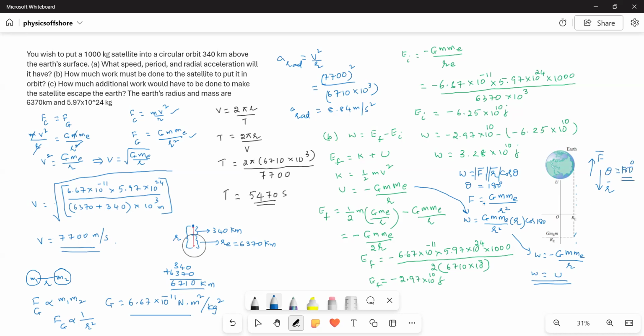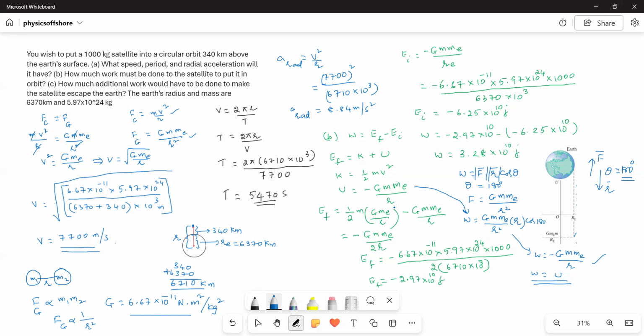And then we know what the force is here. It is the force of attraction, so that force is nothing but GmM_e by r squared. And r is the distance, and then cos 180 degrees. When we plug this in, we get cos 180 is equal to negative 1. Am I right? So W is equal to negative GmM_e by r is the value we are going to get. So this is nothing but your potential energy.